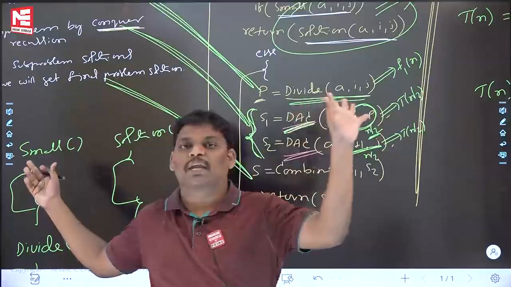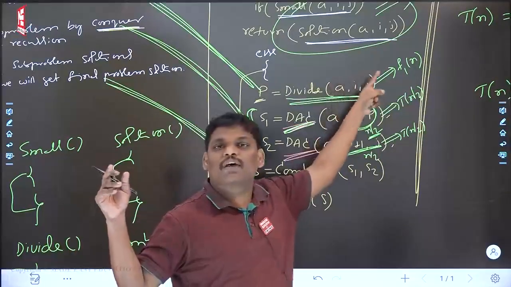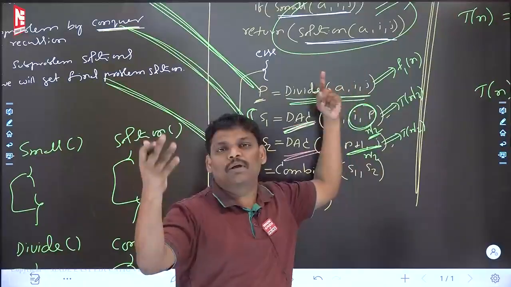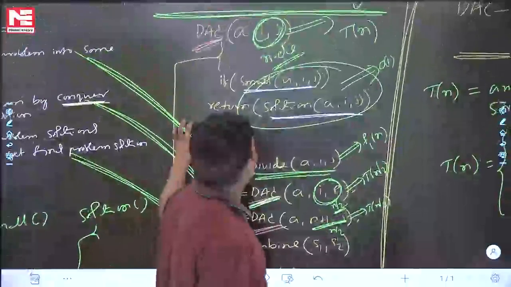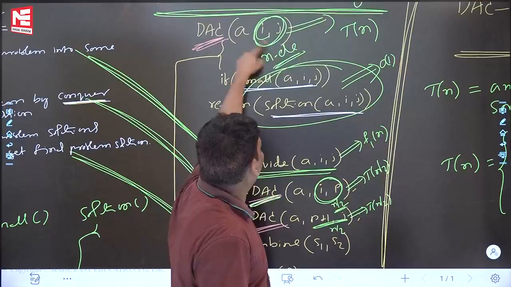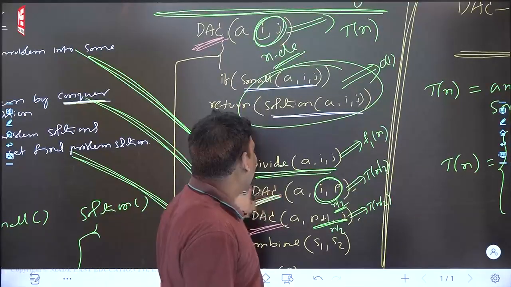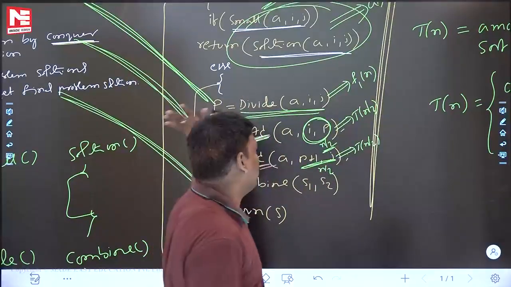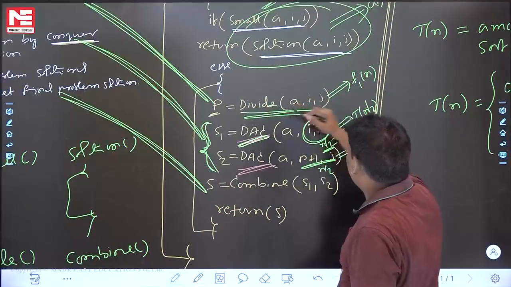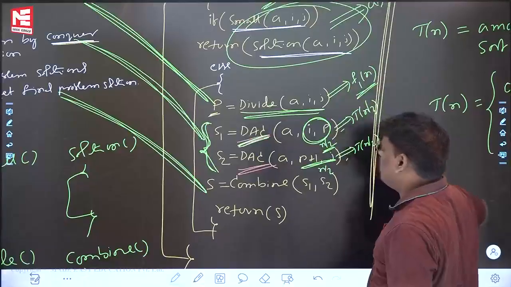So let's give some name. Divide time complexity F1 of n. It may be constant, it may be log n, something like that. Conquer is always available, because the major one is T(n): n people DAC T(n), half people DAC n by 2, half people DAC n by 2. That is okay. Next one, divide function. Assume that it will take F1 of n time. Can you help me now?